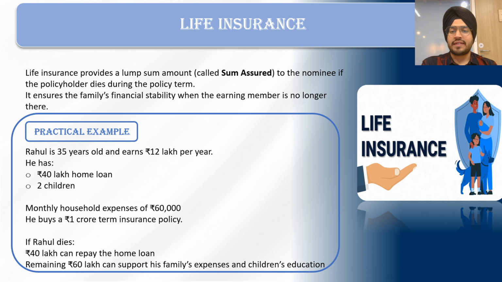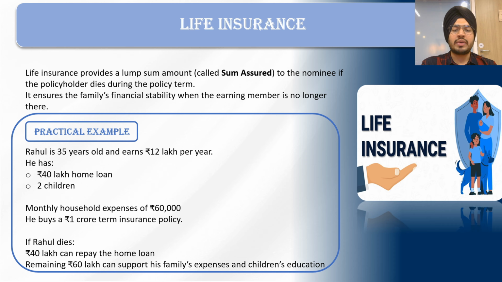Life insurance. As we have discussed, in case of the death of a policyholder, the nominee will get the sum assured, right? So it will ensure the family's financial stability when the earning member is no longer there. Let's take an example to understand it better. Rahul is 35 years old and earns 12 lakh per year, and he is the only earning member in the family. He has the responsibility of a 40 lakh rupees home loan and two children.